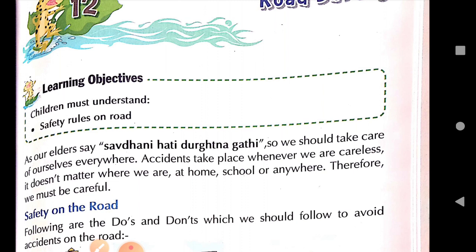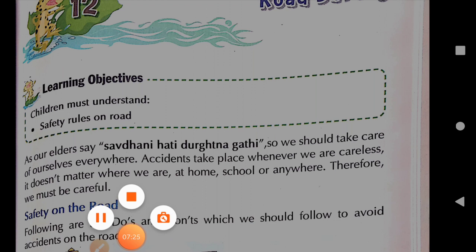So road safety is of utmost importance. Road safety is very, very important, because there are so many vehicles on the road, so many different types of vehicles on the road. There's so much traffic on the road. So while traveling on the road, while walking on the road, we must be extremely careful.